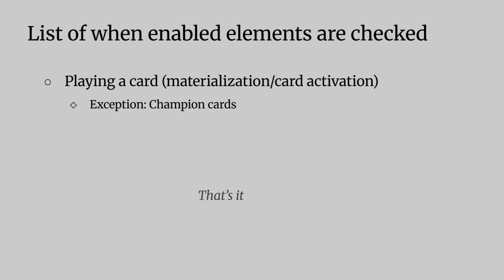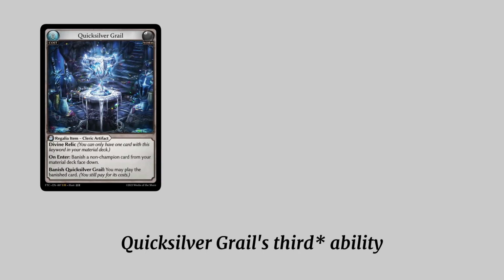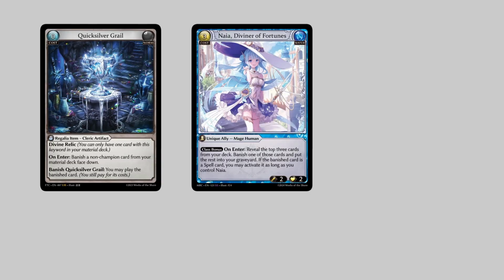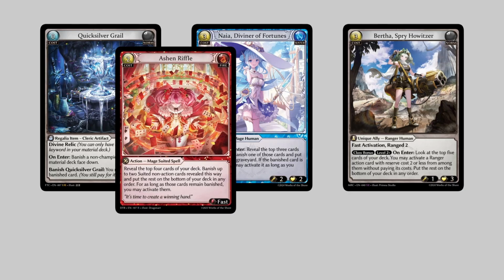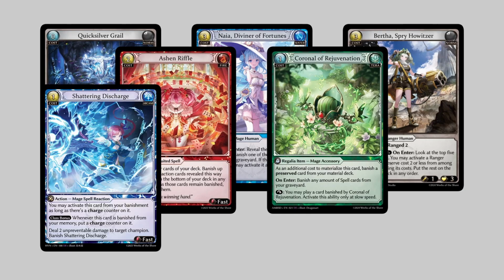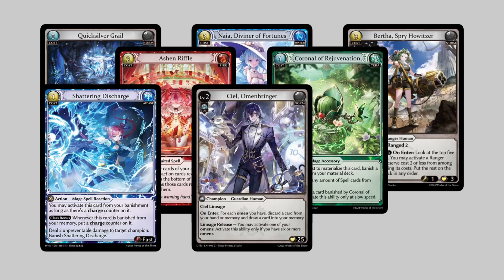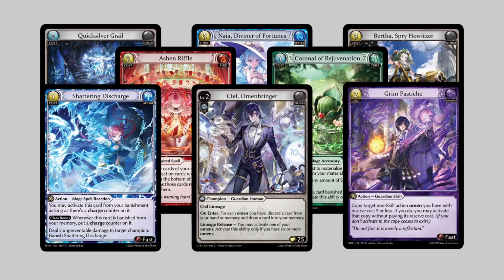There are some effects that are restricted by element bonus, but this is slightly different, since it checks the elements of your champion rather than the elements you have enabled. We'll talk about this minor point a bit later. Let's look at some examples of card effects that check your enabled elements. Look for any effects that ask you to activate or play a card, such as Quicksilver Grail's second ability, Naya, Diviner of Fortunes, Bertha, Spry Howitzer, Ashen Riffle, Coronal Rejuvenation, Shattering Discharge, Ciel, Omenbringer's Lineage Release, and Grim Pastiche.